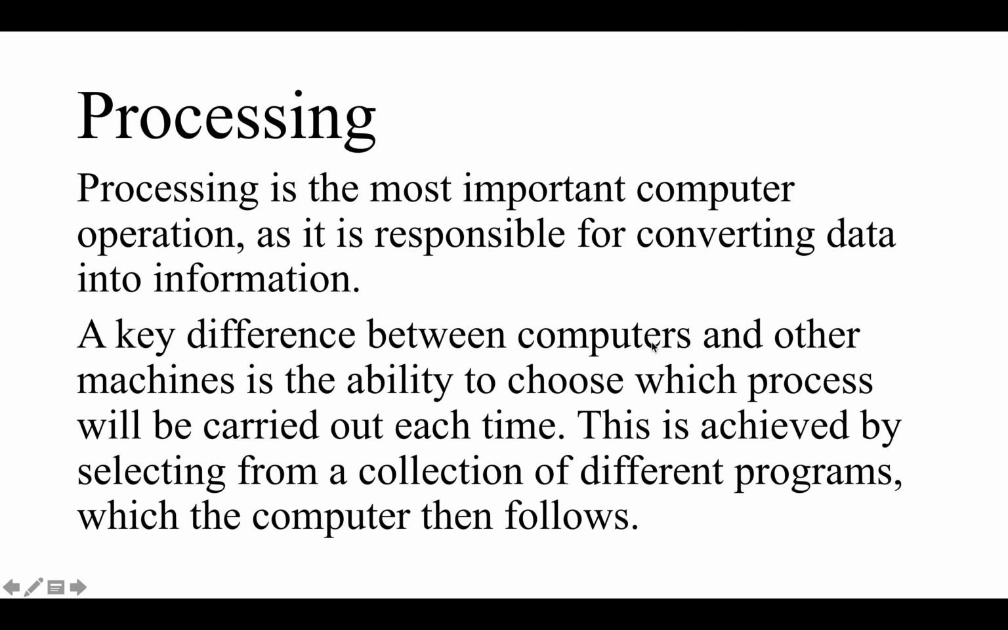A key difference between computers and other machines is the ability to choose which process will be carried out each time. This is achieved by selecting from a collection of different programs which the computer then follows.